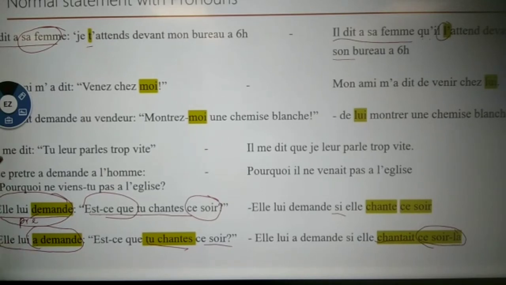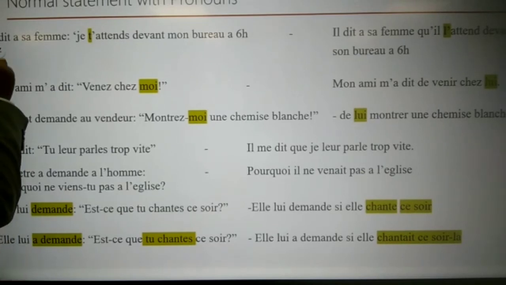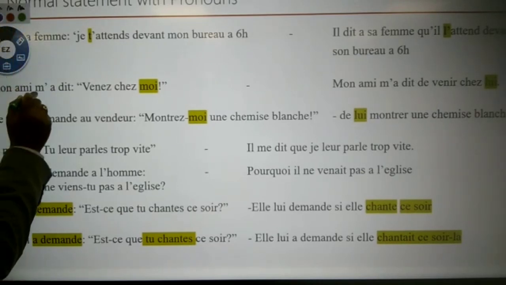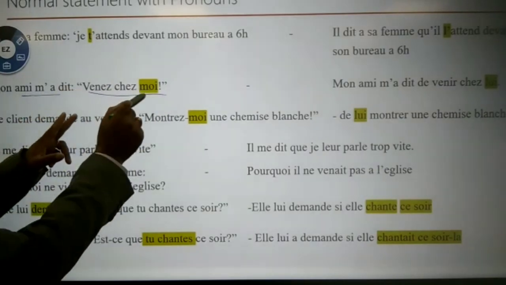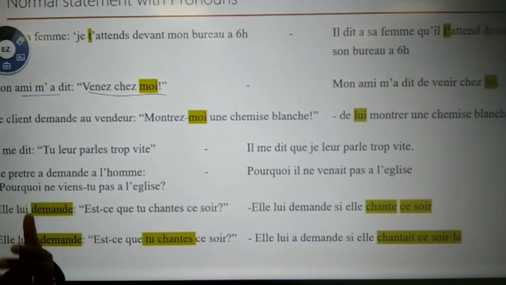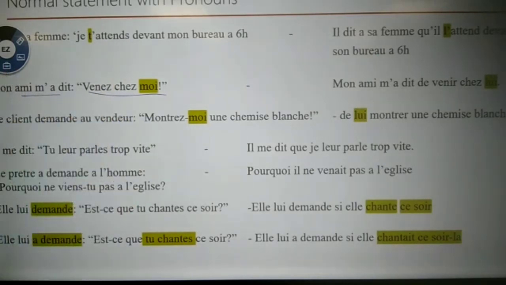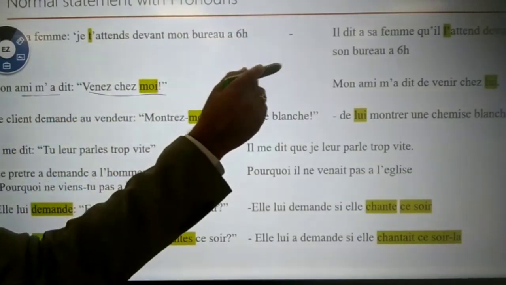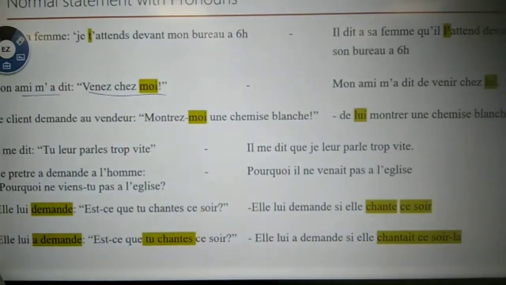Okay, fine. So next one. Mon ami m'a dit venez chez moi. See, when the sentence is in imperative form, you need not see any tenses at all. Nothing to worry. Imperative means you have to use indirect speech. The de plus verb should be in infinitive form, as I told you already.